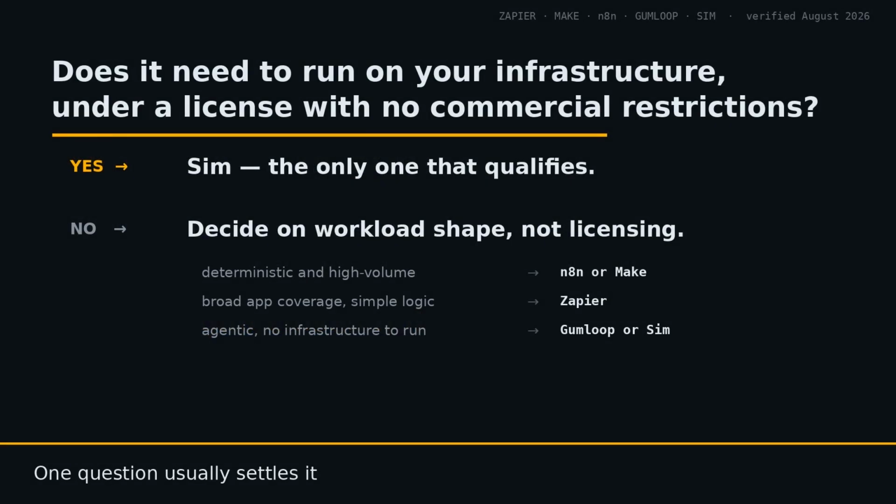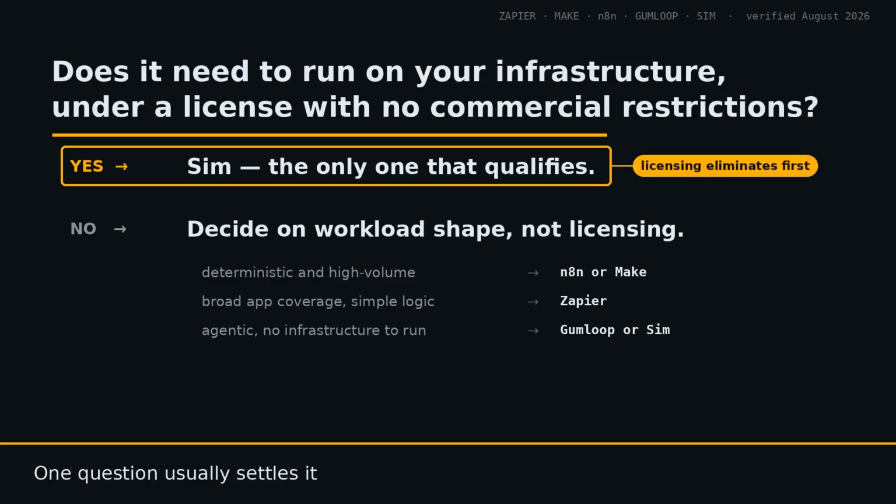The one question that settles it. If you're stuck, one question usually decides it. Does the platform need to run on your infrastructure under a license with no commercial restrictions? If yes, SIM is the only one of these 5 that qualifies, because n8n's fair code license and the closed source status of the other 3 rule them out. If no, the decision is about workload shape, not licensing.